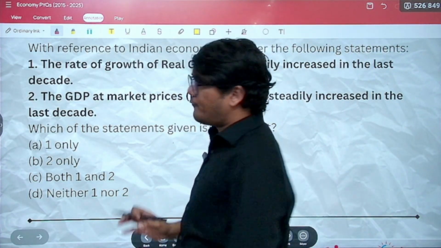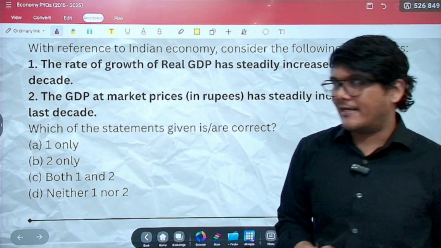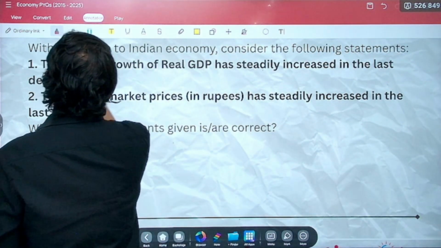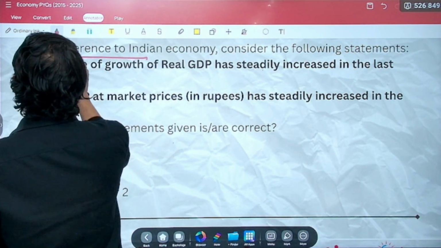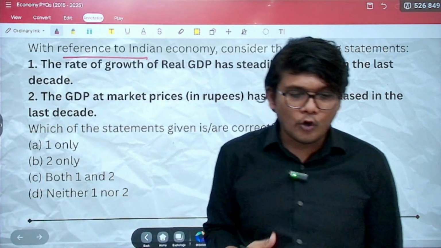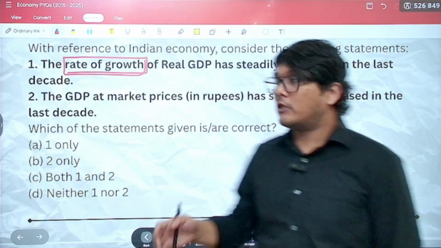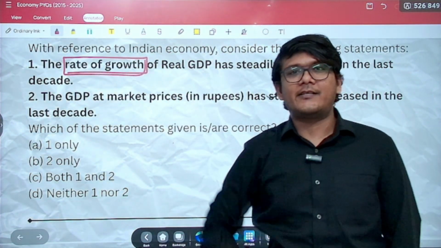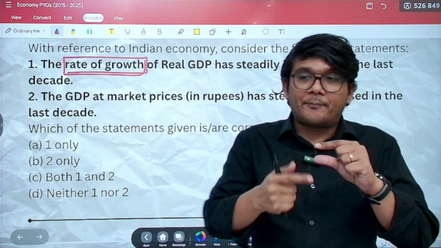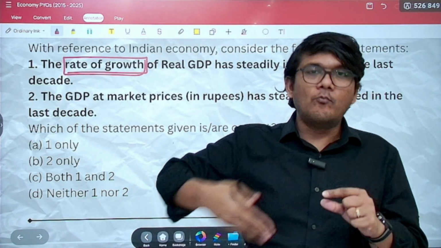Now, even if you don't know it factually, you can still guess it. See, they are talking about the rate of growth. They are not simply talking about the growth in GDP. They are talking about the rate of growth of GDP. So the GDP would have steadily grown in the last 10 years. But did the rate keep on growing more and more every year?